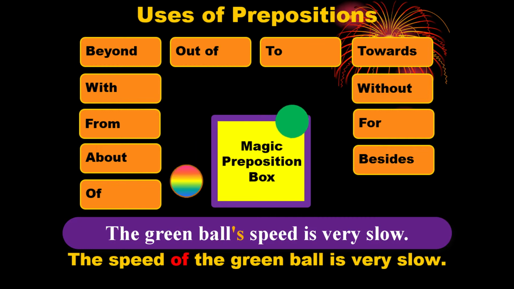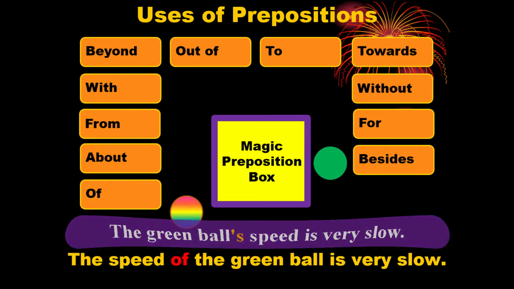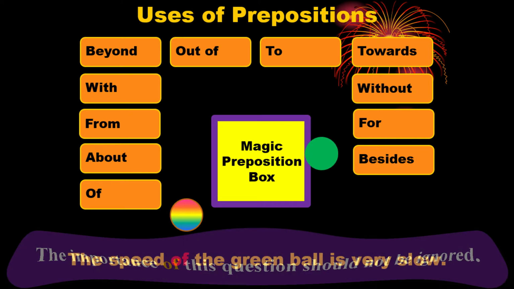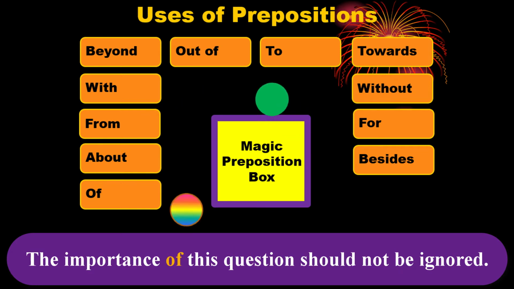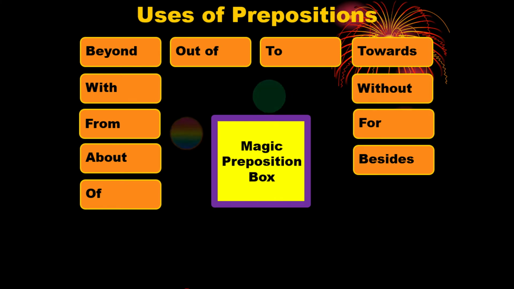Apostrophe S can be used instead of the preposition of. In other example, we can say, the importance of this question should not be ignored. Here of is the preposition. We are going to the next one.